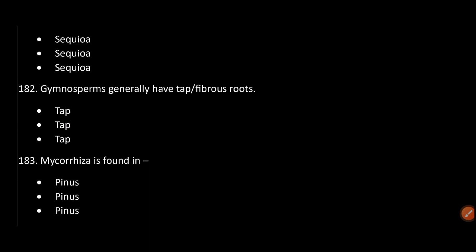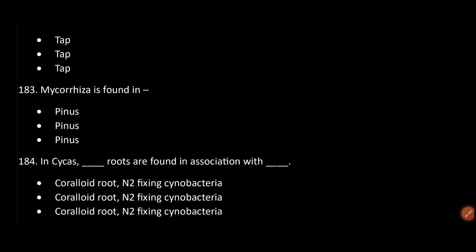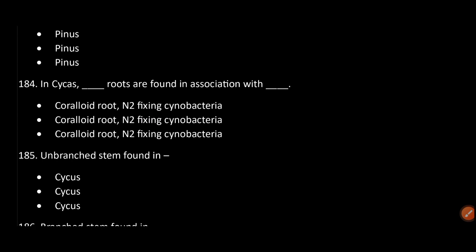Gymnosperms generally have tap or fibrous roots. Taproot. Mycorrhiza is found in Pinus. In Cycas, coralloid roots are found in association with nitrogen fixing cyanobacteria.